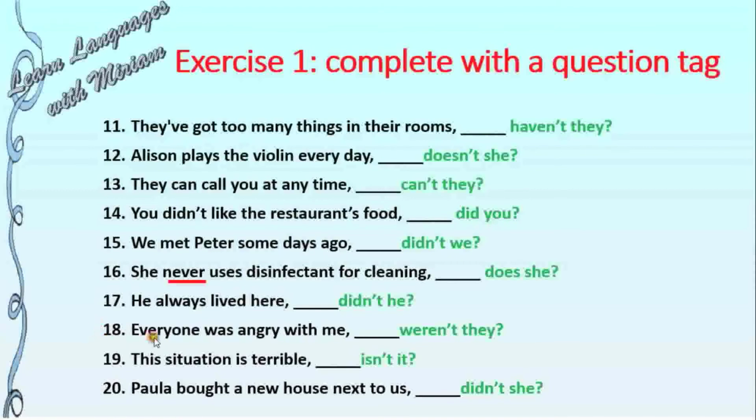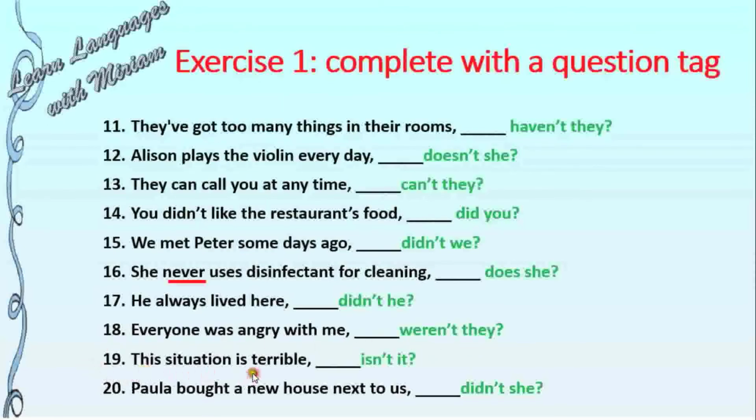18. Everyone was angry with me. Weren't they? Be careful, when we write everyone, the pronoun in the question tag is going to be they. So we change was into weren't. Weren't they? 19.